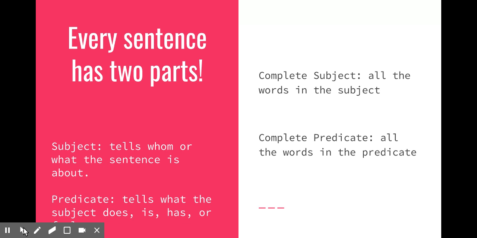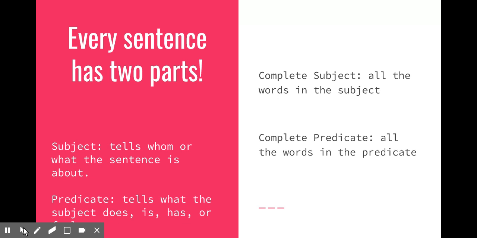Okay, so every sentence that we write or say has two parts. It has a subject and it has a predicate. The subject tells whom or what the sentence is about, and then the predicate tells what the subject does, is, has, or feels. So when we're talking about the complete subject, it's going to be all of the words in the subject. Same with the complete predicate, it's going to be all the words in the predicate.